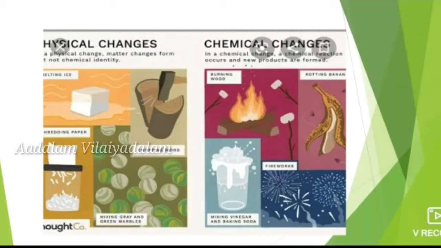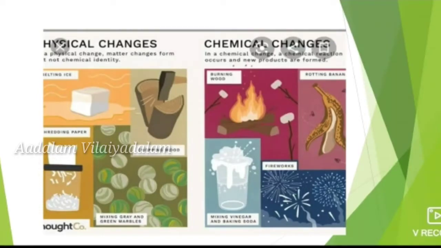Next one is chemical change. When a substance combines with another substance to form a new substance, it is known as chemical change. Some examples of chemical changes: burning of paper, digestion of food, turning of milk into curd.